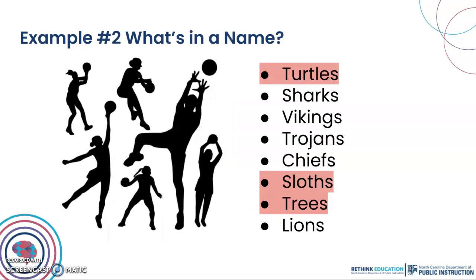On that same list, probably turtles, sloths, and trees would not be your first thought of a team name. That might be because these names evoke feelings of slowness or lack of productivity and movement.